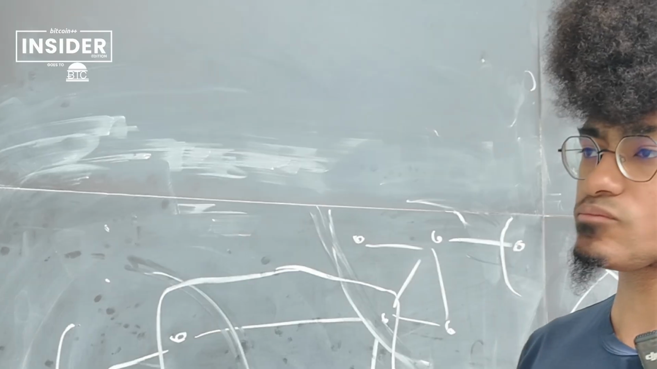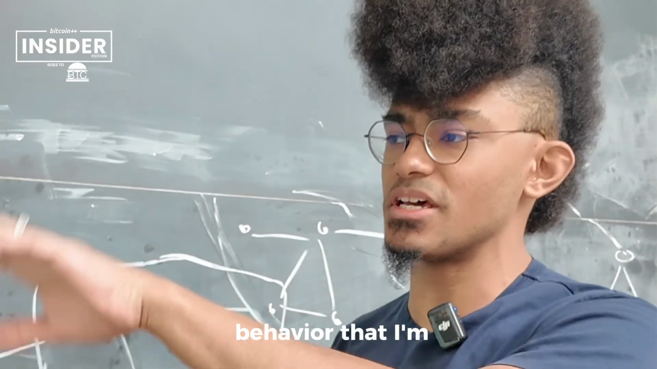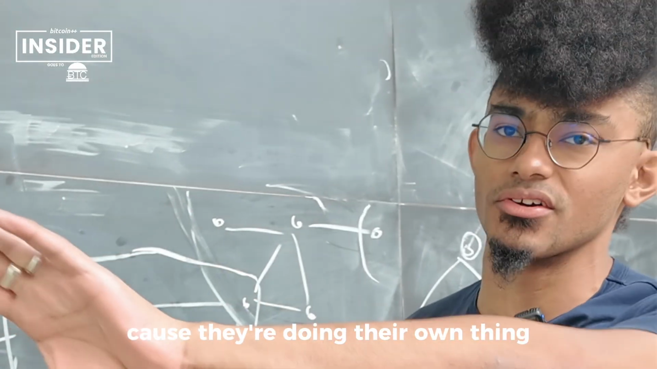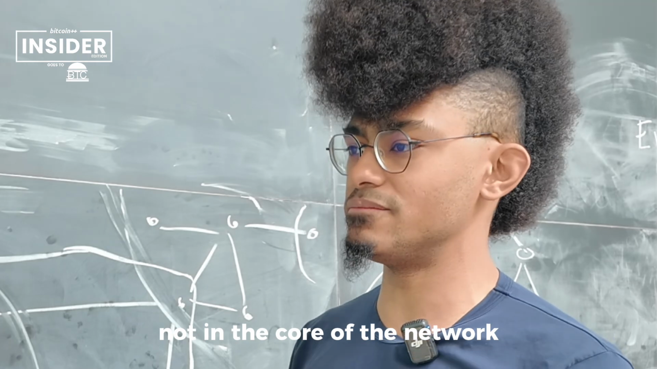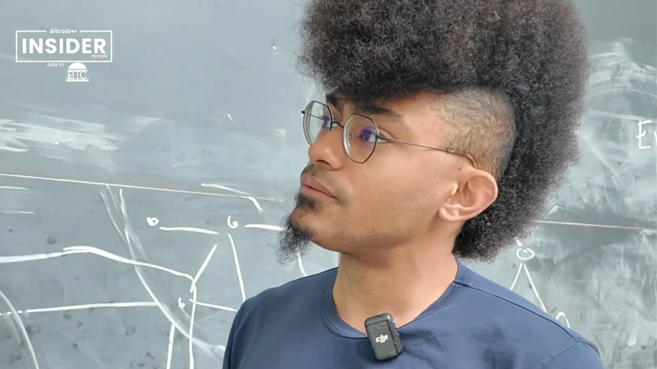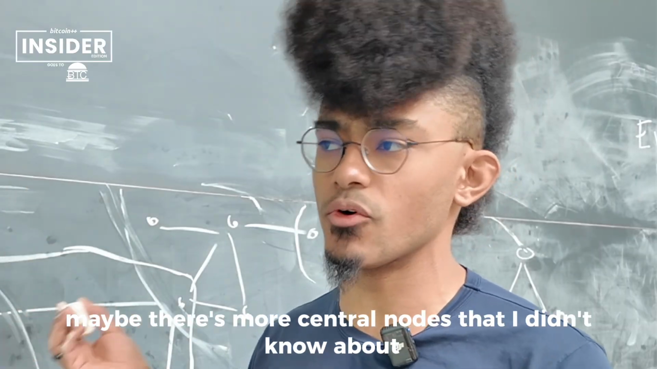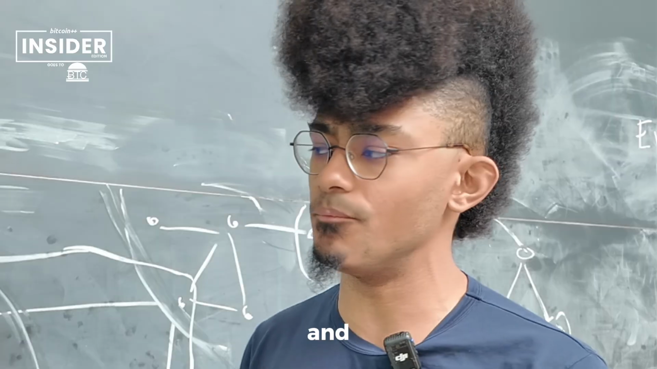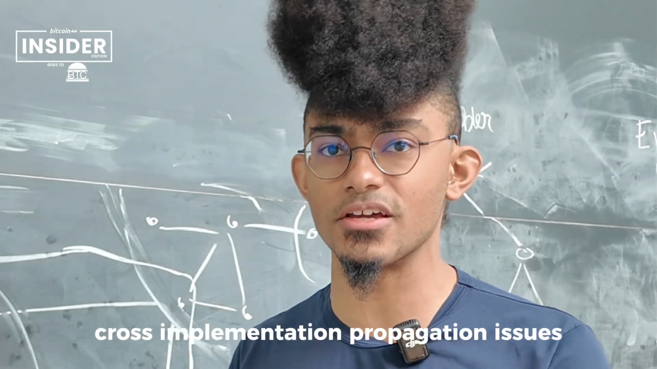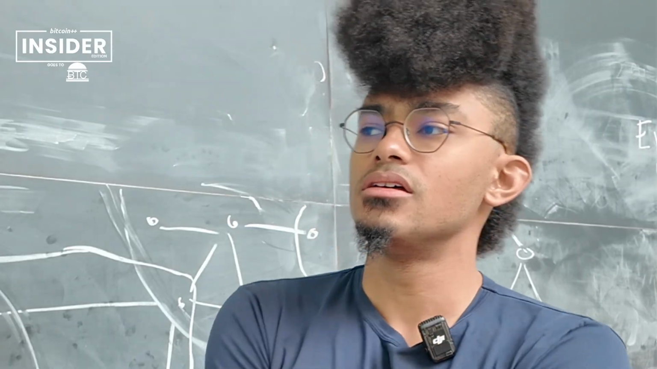They have some certain anomalous behavior that I'm not going to consider in terms of trying to address this gossip problem, because they're sort of doing their own thing, not in the core of the network. I guess it also is helpful to look at who to talk to, or maybe there are more central nodes that I didn't know about, and I can look at their propagation, for example. I know there have been cross-implementation propagation issues. What does that mean, cross-implementation?